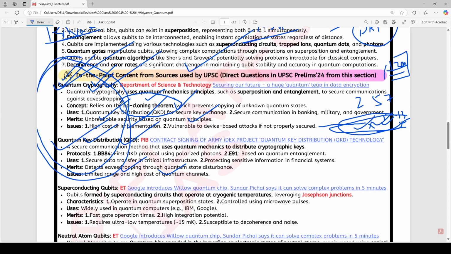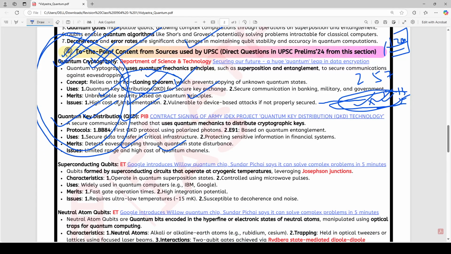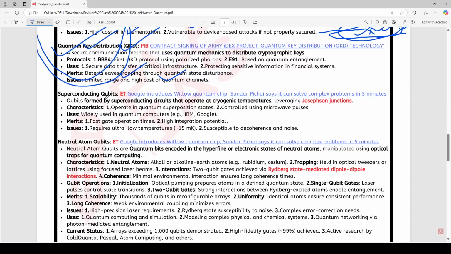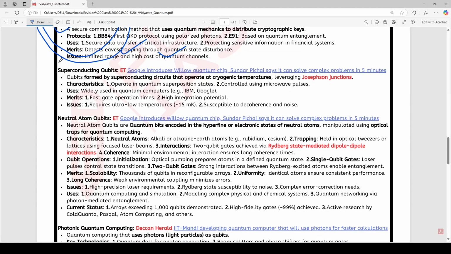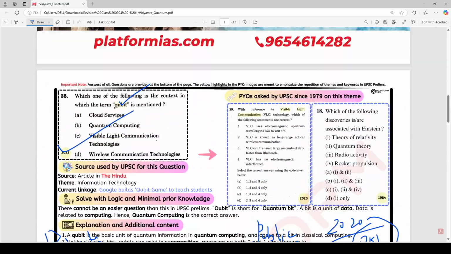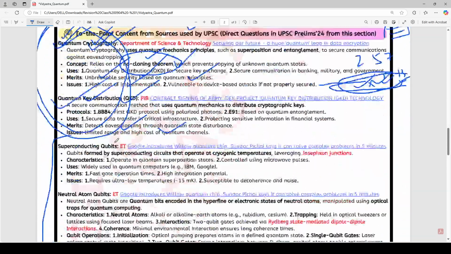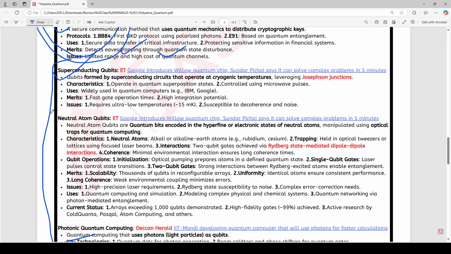These two topics, quantum cryptography and quantum key distribution, are related to communication. Now let us see three more topics. These three topics are related to computing. This qubit question was there. These three topics are elongation of that qubit topic only.